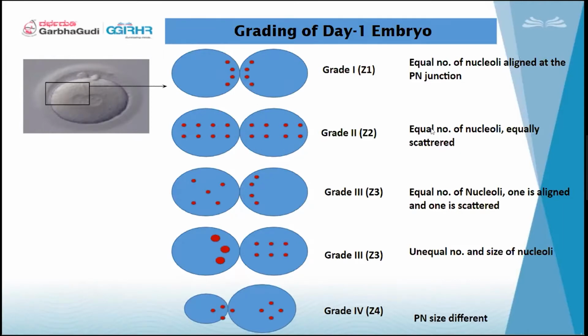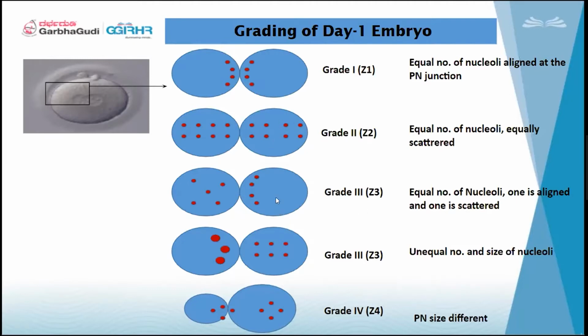The second grade also has an equal number, that is, 4 on this side and 4 on this side, or 8 and 8. So an equal number, and equally scattered. It can be scattered, but in this manner. If this is there, it is called grade 2.